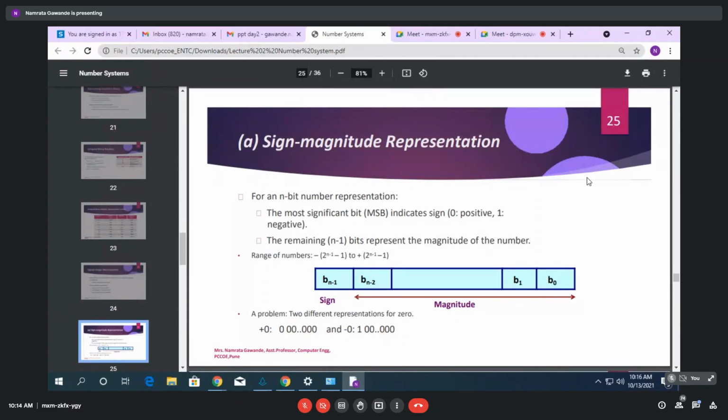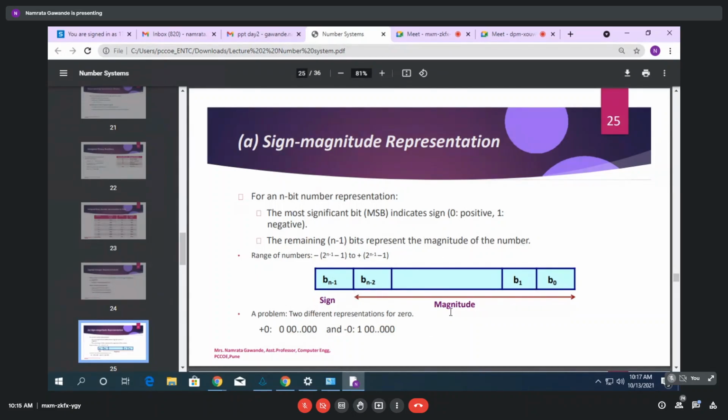Okay. Just I will take the sign magnitude representation. This slide, and then we'll stop. For sign magnitude representation, for an n-bit number representation, the most significant bit, that is MSB, indicates the sign: 0 is positive, and 1 is negative. And the remaining n minus 1 bits represent the magnitude of the number.